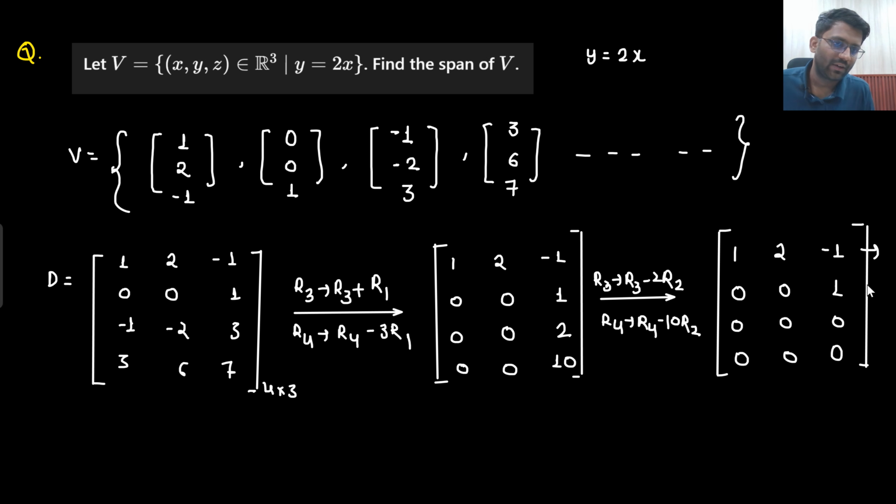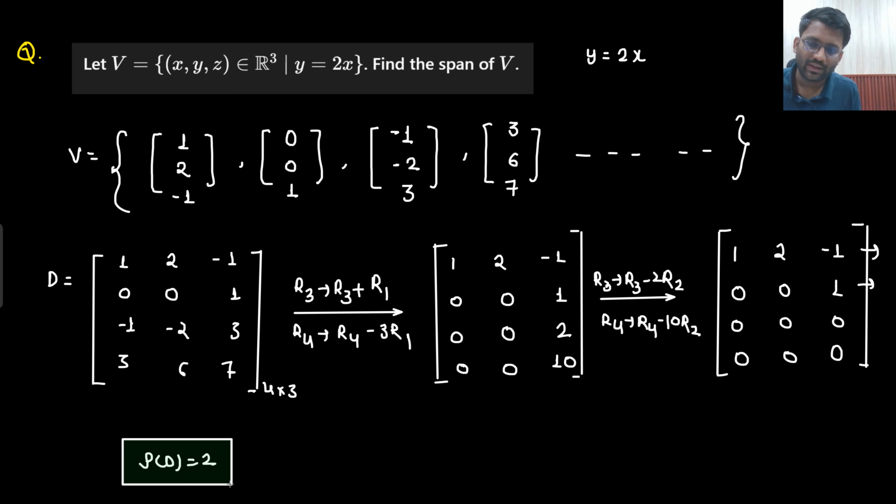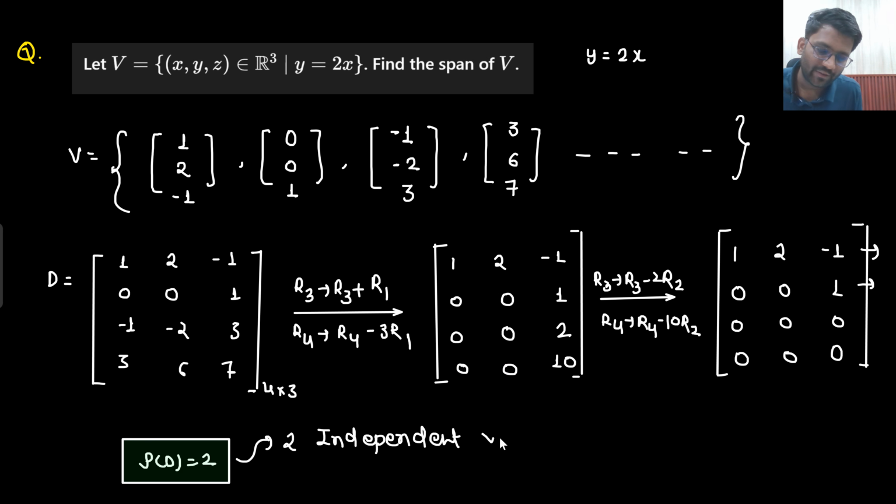What is the rank you are getting? Here you have 2 non-zero rows, so the rank of D is coming out to be 2. What does that mean? We have only 2 independent vectors. How many independent vectors do we have? Only 2 independent vectors.